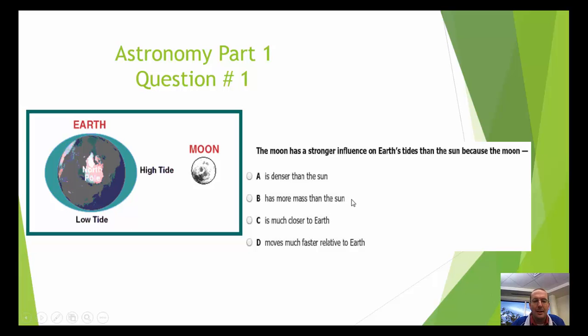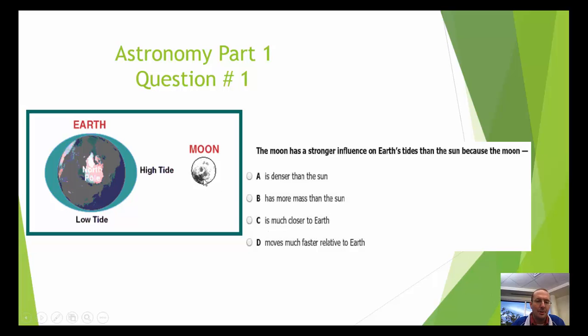We orbit around the sun, so that would be incorrect. C, it is much closer to the Earth. The moon is much closer to the Earth. Or D, moves much faster relative to Earth. No, that is incorrect. Let's go back to C.